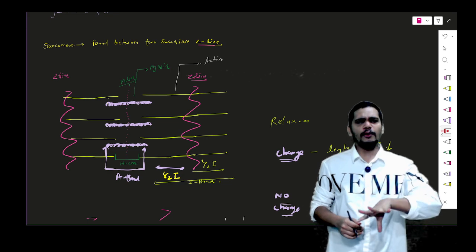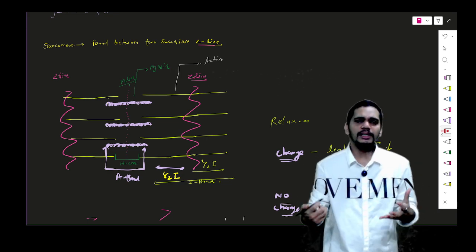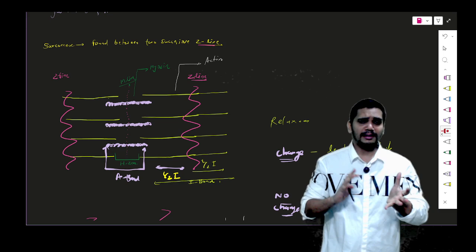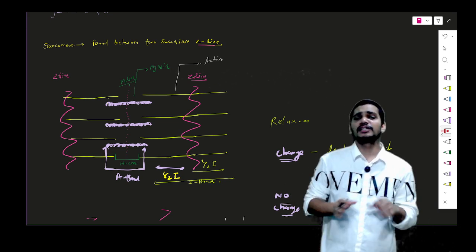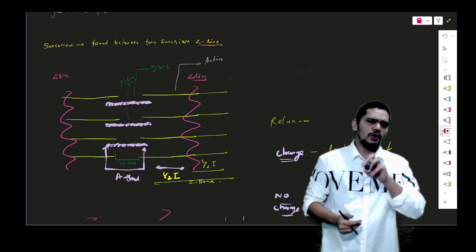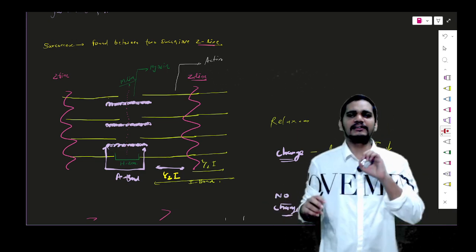I hope every point is clear, from the muscle to the unit, the sarcomere. Light band, dark band, what is changing, what is not changing, we have already discussed all that. I hope you remember all the points very well.